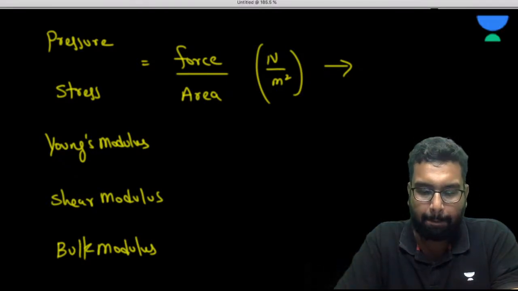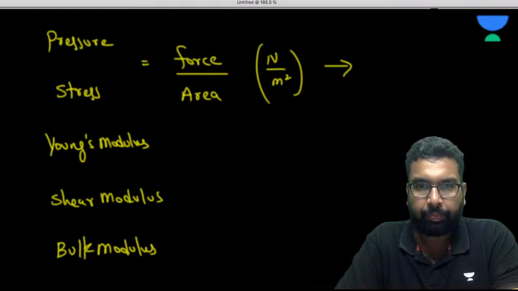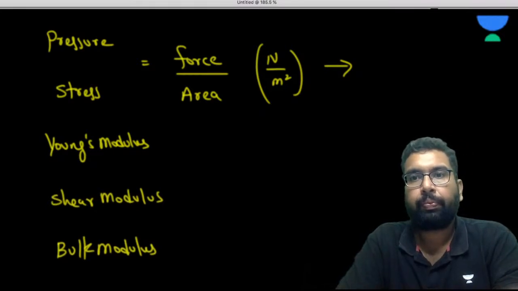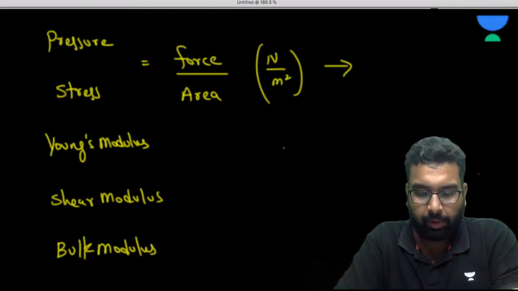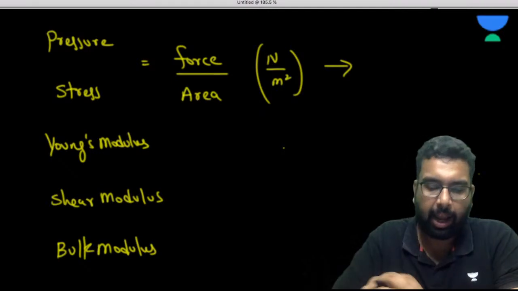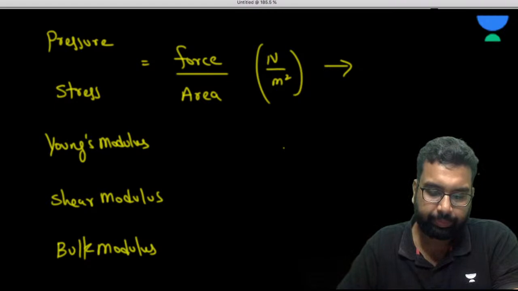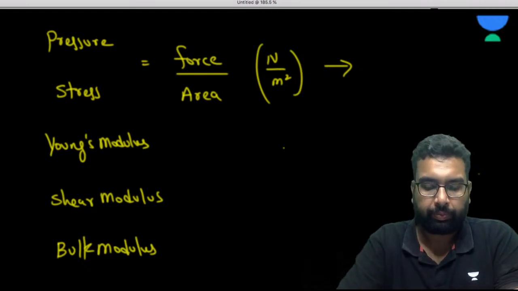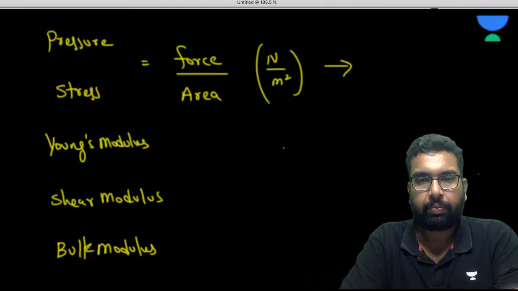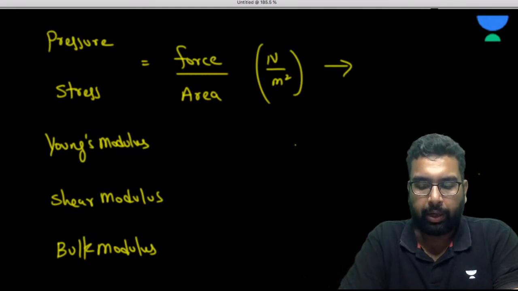Vinika, Prakash, Sam, the live students? What is going to be the dimension of it?